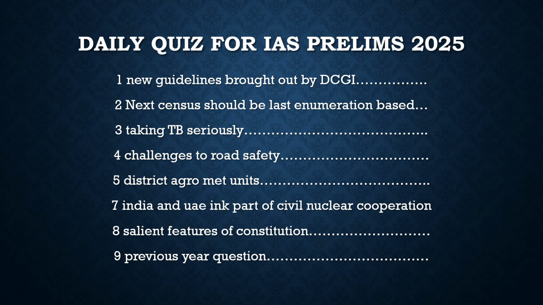Now the discussion of the author here is that rather than depending on the enumeration based census, we should go dynamic. Our census should be more dynamic. Enumeration based census takes a lot of energy from the government. It costs a huge amount of money. It is very time consuming, very costly, and very static. After every 10 years it would be held. People have to go door to door and ask for the name, occupation, and all that stuff which is required.